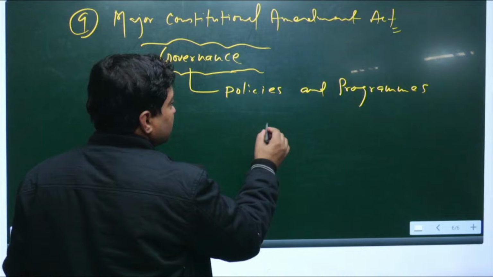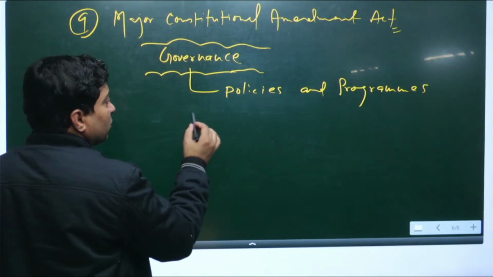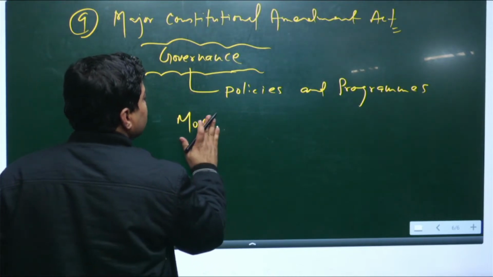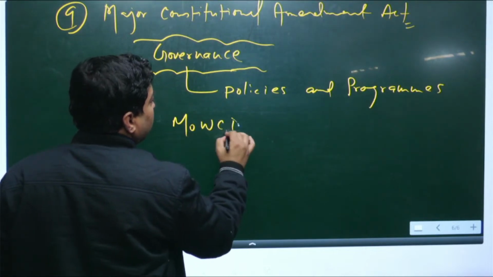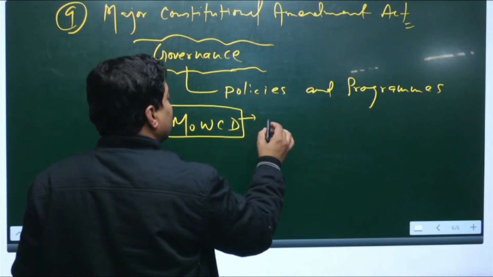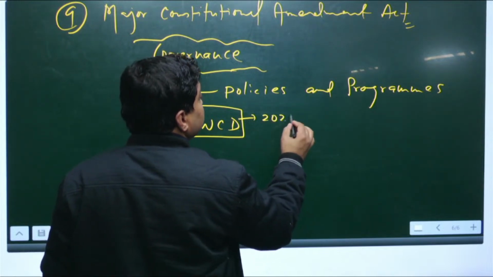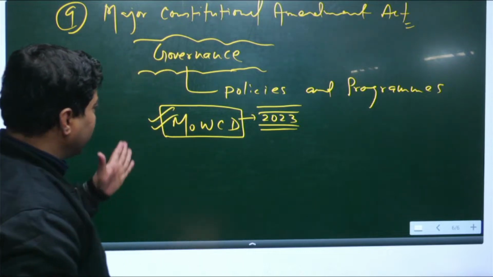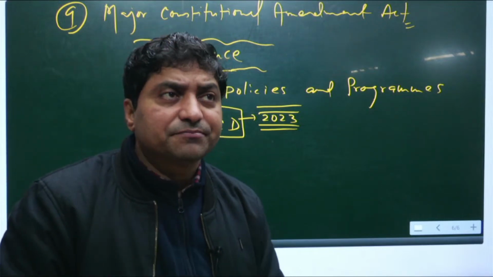I will suggest you go to the ministry website and download 2 reports. One is from the Ministry of Women and Child Development. This ministry has published a report in 2023 after 2019. So read this report. You may take 3 hours to read it, not more than that.